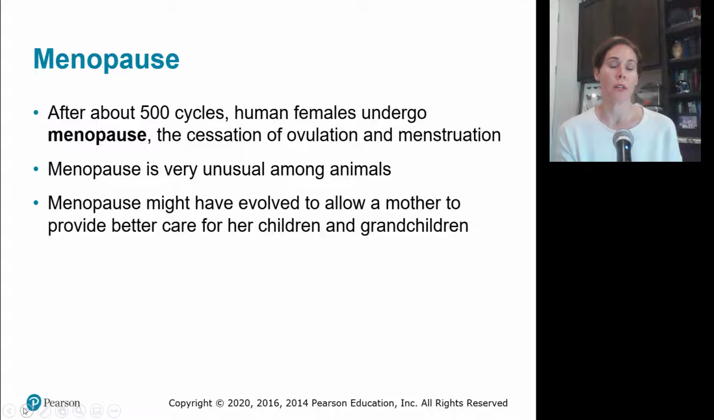After a human female has about 500 cycles, they'll undergo what's called menopause, and that's where you stop ovulating and you stop menstruating. You probably heard of that. Menopause is very unusual among animals. Most other animals have the ability to reproduce up until their last year of life. But menopause might have evolved to allow mothers to provide better care for their grandchildren and children, at least in humans.